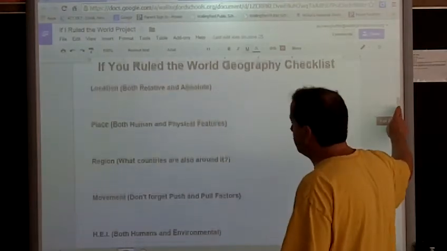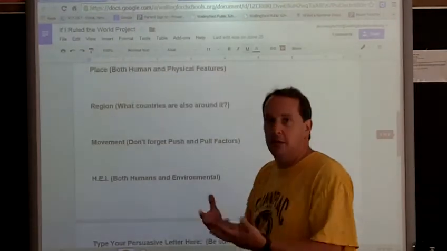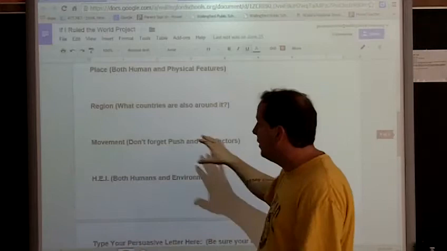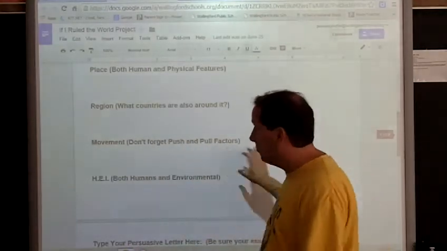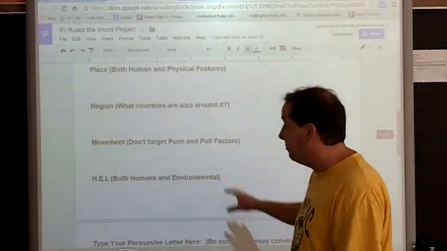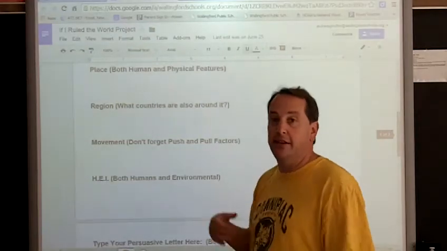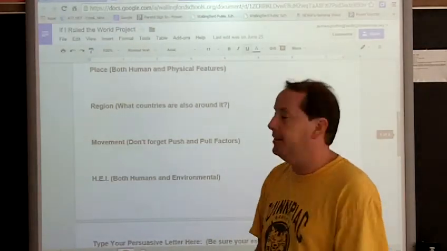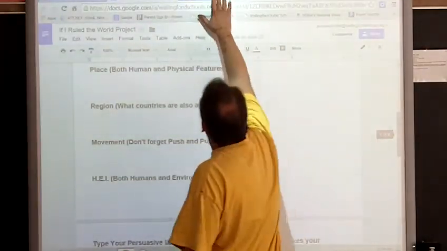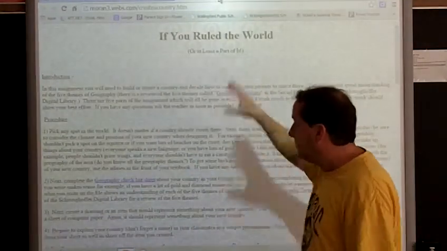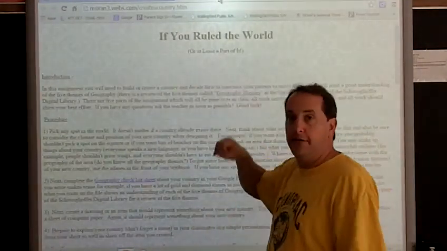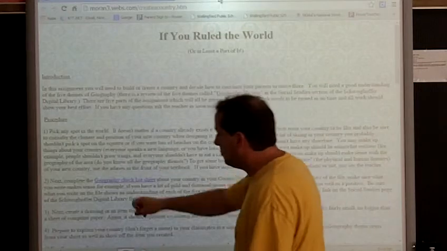The region, you need to explain what region, what countries are also around it, and would they share in the same region. Movement, push and pull factors, you're going to write right here. And HEI, both humans affecting the environment and the environment and how it affects humans in your place, whatever it is that you picked. Okay?